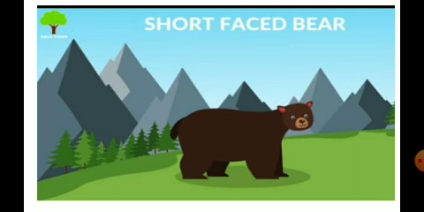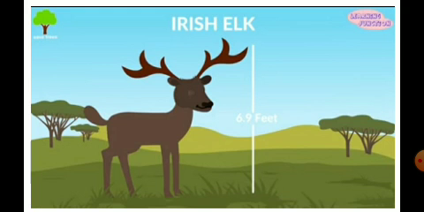Okay. And now here you can observe that this animal is extinct. The Irish elk: it is a deer, children. The name of this deer is Irish elk. It was one of the largest deer ever, about 6.9 feet tall, children. So this animal is also extinct. These are some examples of animals which became extinct due to the destruction of the forest, the natural habitat, and due to hunting.